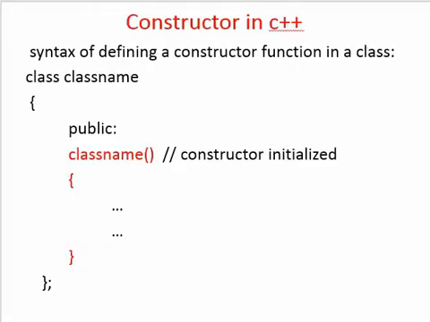Syntax of writing the constructor. This is the syntax for writing the constructor in C++. In class definition, we can write the constructor. The constructor name must be same as your class name. As you see in this syntax, the class name and constructor name must be same. Here, the constructor syntax is highlighted with red color. Under this class definition, we have written the constructor part. Under this constructor, we can write the body of the constructor.